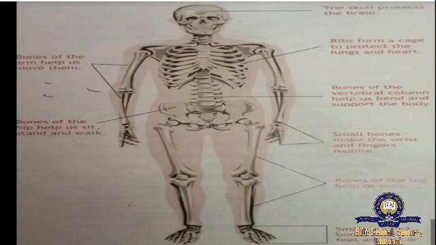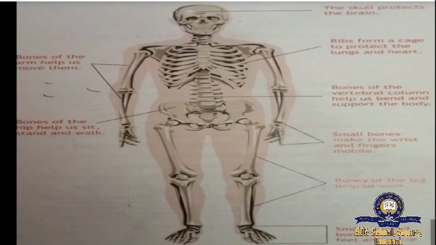First we'll see all the markings on the right side, then we'll move on to the left side. First, the skull protects the brain. Ribs form a cage to protect the lungs and heart. Bones of the vertebral column help us bend and support the body. When you stand straight, which thing is helping you? The bones of the vertebrae.